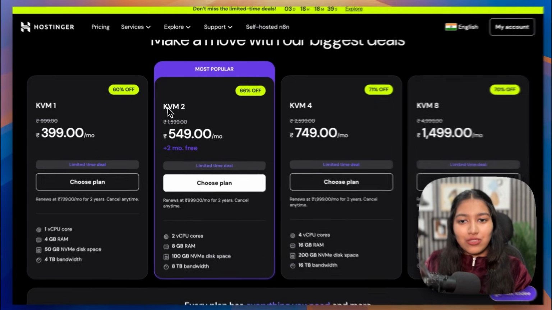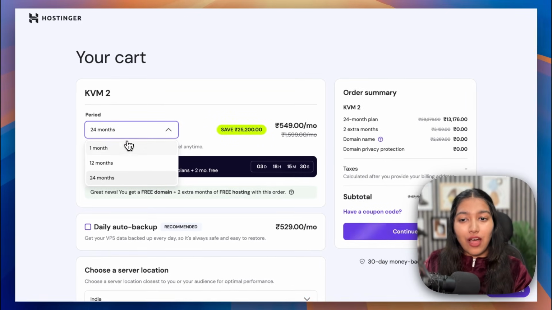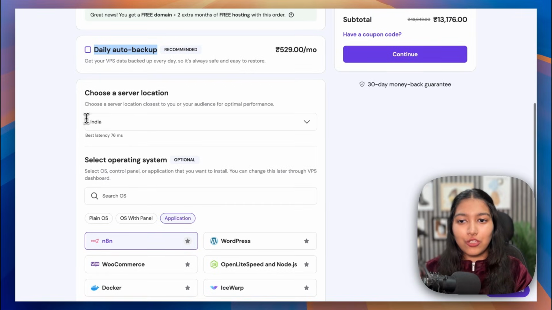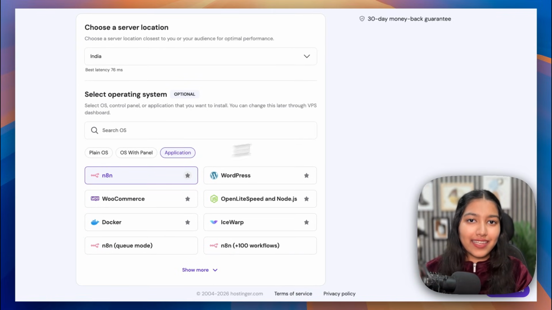Once you're here, just scroll down, head over to KVM2 and click on choose plan. Here you can choose for how long you would like to get the VPS for. Then you can choose if you'd like to get your data backed up every single day. Then make sure that this location is the closest to you and make sure N8N is selected here.